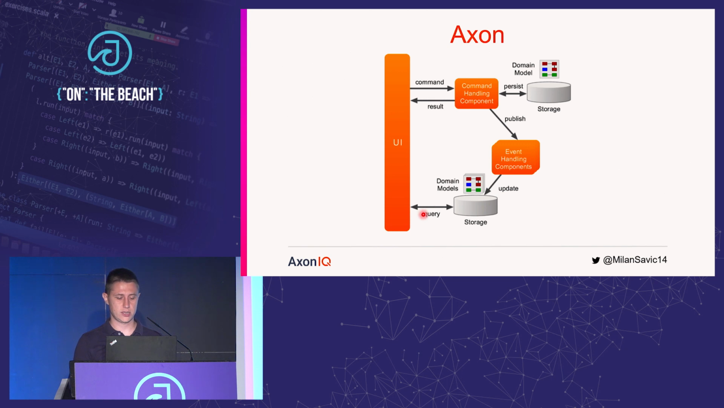The third message that Axon supports is the query message. It represents request for the information. So when user wants to find out about results of previously sent command, one would issue a query to a query bus, and it will get the current state of view models.